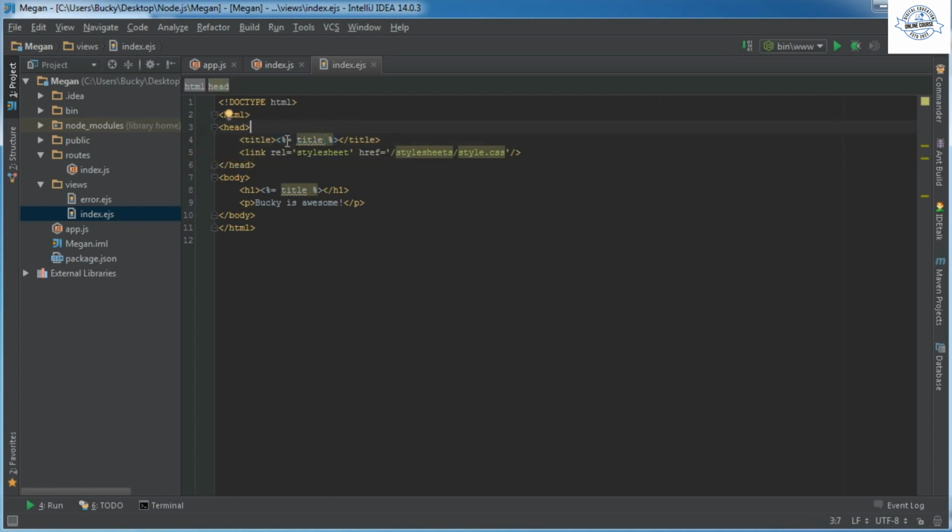So as you guys can see, the syntax whenever you want to throw JavaScript in here is this. There's actually two different variations of it, and I'll explain the difference right now.